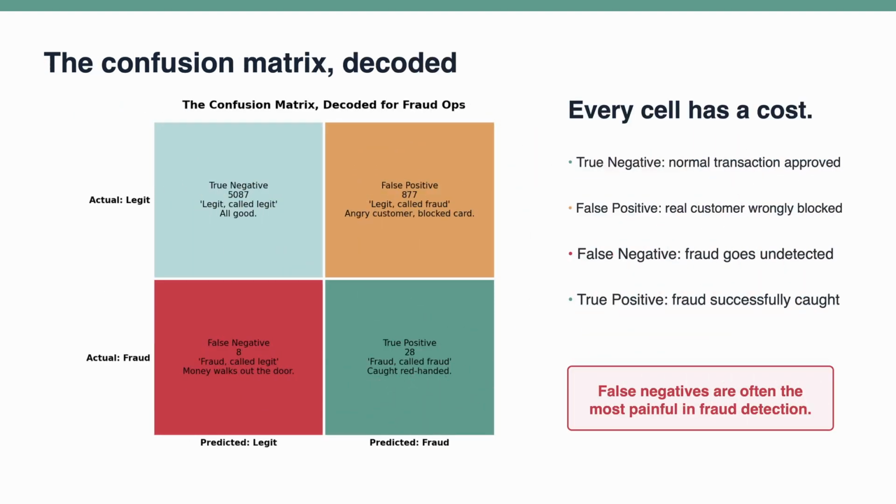The confusion matrix helps us connect model metrics to business outcomes. True negatives are normal transactions correctly allowed. False positives are legitimate customers incorrectly flagged as fraud, which can create friction and support calls. False negatives are real fraud cases that the model misses, and those are usually expensive. True positives are the cases where fraud is correctly detected. Once you see the confusion matrix this way, the metrics become much more practical.